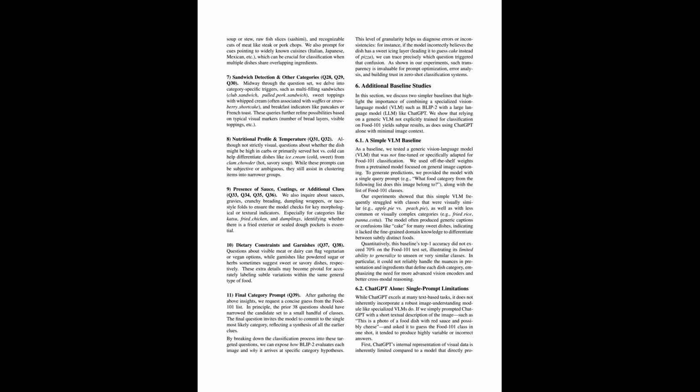In stage 2, we pass the BLIP-2 question and answer log to ChatGPT. We turn ChatGPT into a reasoning-based food classifier. The prompt we send to ChatGPT has 3 main parts. First, we include a short instruction that describes the task. For example, we say that it will see answers about one food image. We tell it to choose one Food-101 category that best matches that image.